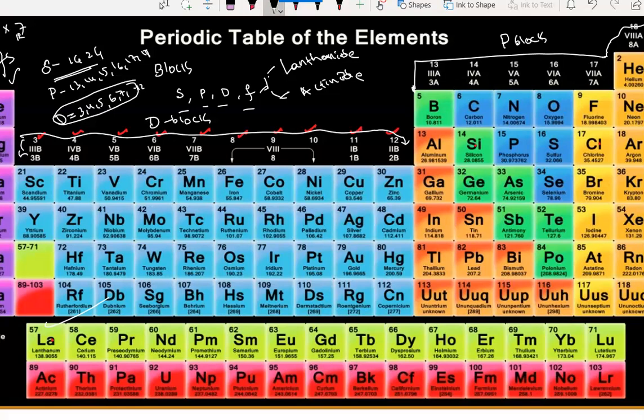Here, transition takes place. That is the conversion of one state to another state. This starts slowly. What happens here? The conversion of characteristics is taking place here. That's why he called this block the D block, and you can also call this block the transition block. Transition elements, we can say.